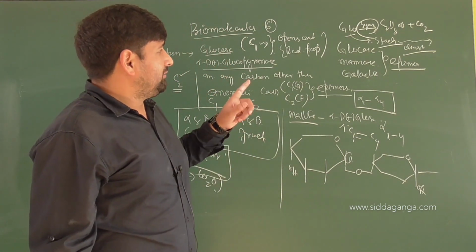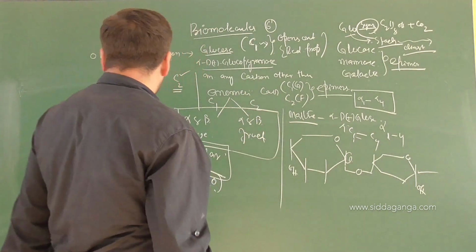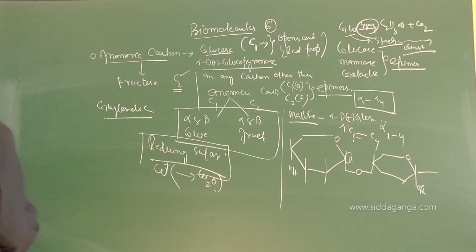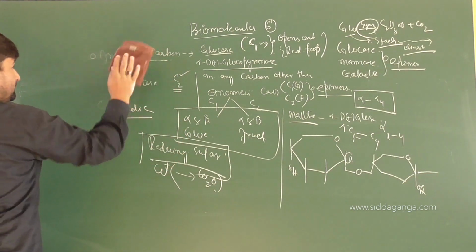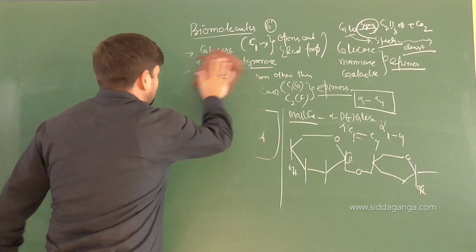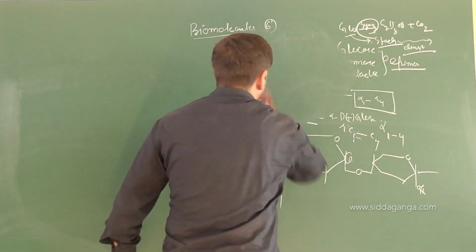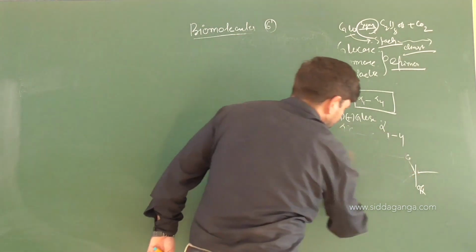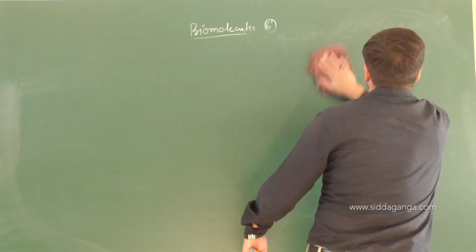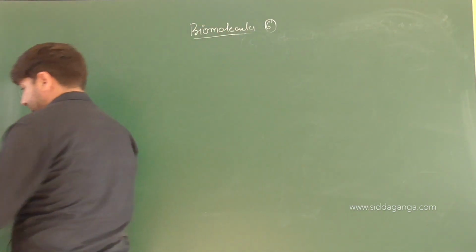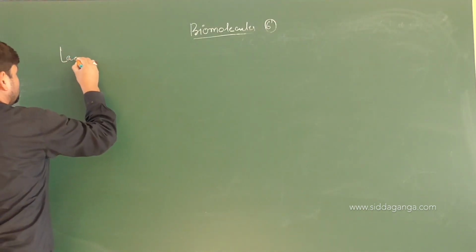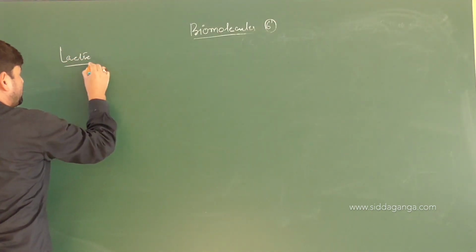So here, when you look at lactose, what is it made up of?